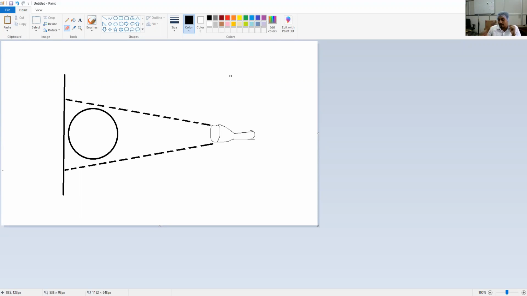Now this sphere, I have already told you, is marked with black lines, latitude and longitude. And this ball is transparent. This is the equatorial.